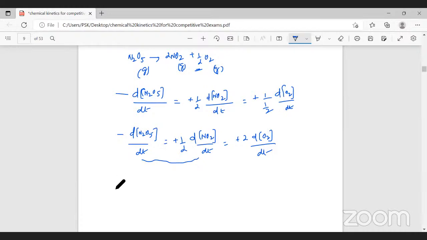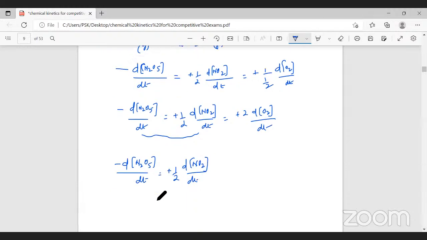So when I equate, I can write minus change in concentration of N2O5 with respect to time is equal to plus 1 by 2 change in concentration of NO2 with respect to time. Now, since we want the formation of NO2, I can write this equation as change in concentration of NO2 with respect to time will be equal to what?